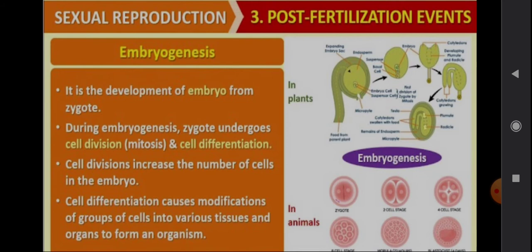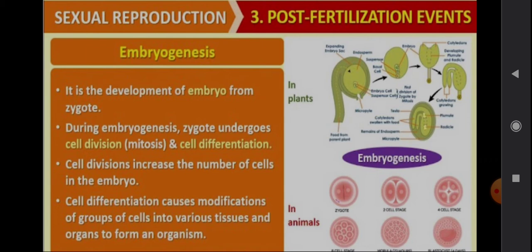The other one is embryogenesis. It is the development of the embryo from the zygote. So after the zygote, the embryo is developed. During embryogenesis, the zygote undergoes cell division, mitosis, and cell differentiation. In embryogenesis, what happens? Cell division takes place, that is, mitosis takes place. Both take place in plants and animals. Cell division increases the number of cells in the embryo. Mitosis, you know, increases the number of cells, no? So cell division mainly increases the number of cells.